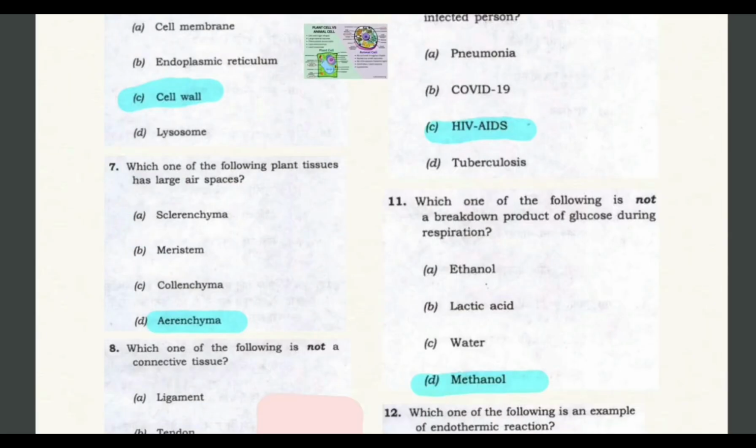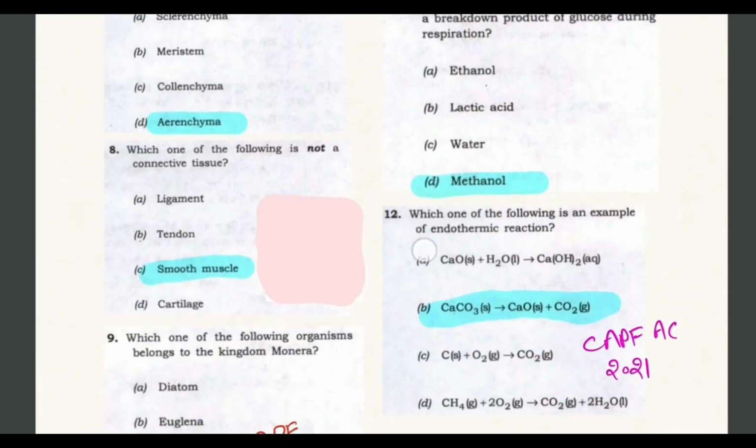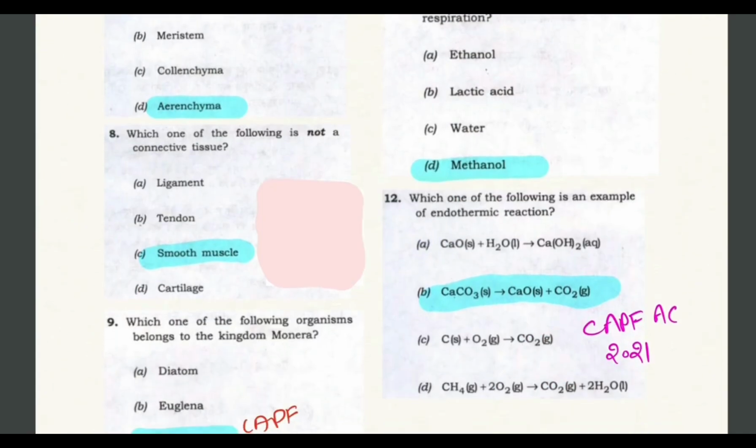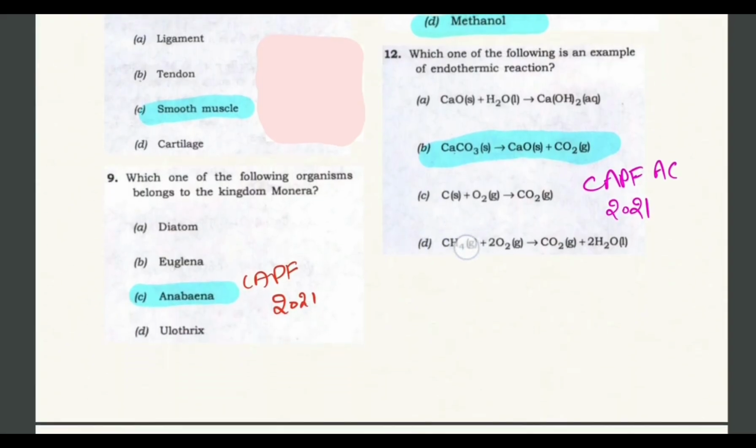Which one of the following plant tissues has large air spaces? So parenchyma. In this type of question, by reading the options only you can get to the right answer. Then question number 8, which one of the following is not a connective tissue? So smooth muscle is not a connective tissue, whereas ligament, tendon and cartilage are examples of connective tissue.